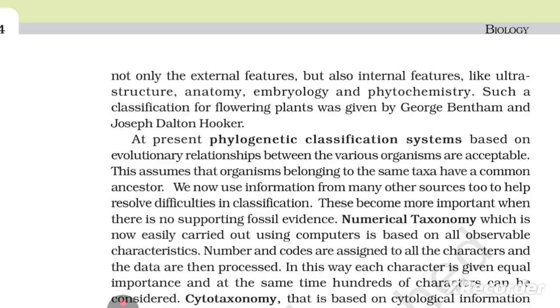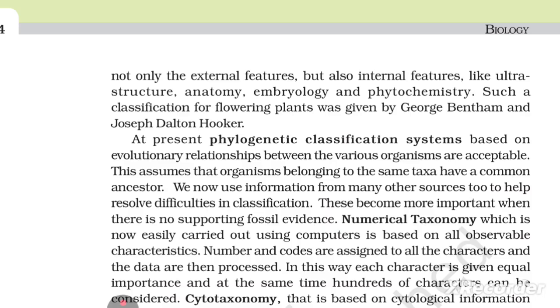We now use information from many other sources to help resolve difficulties in classification. These become more important when there is no supporting fossil evidence. Numerical taxonomy, which is now easily carried out using computers, is based on all observable characteristics. Numbers and codes are assigned to all the characteristics and the data are then processed.